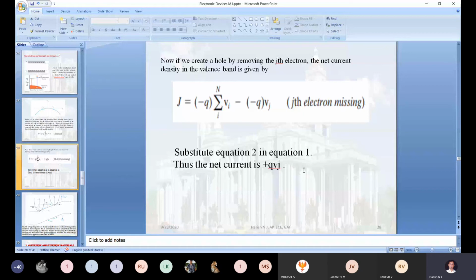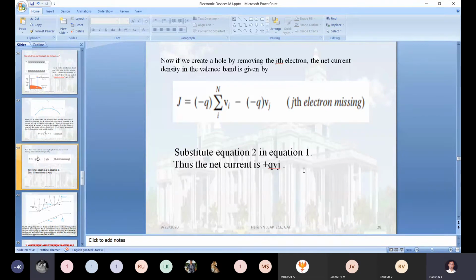In the valency band, is the current constituted due to electron or hole?